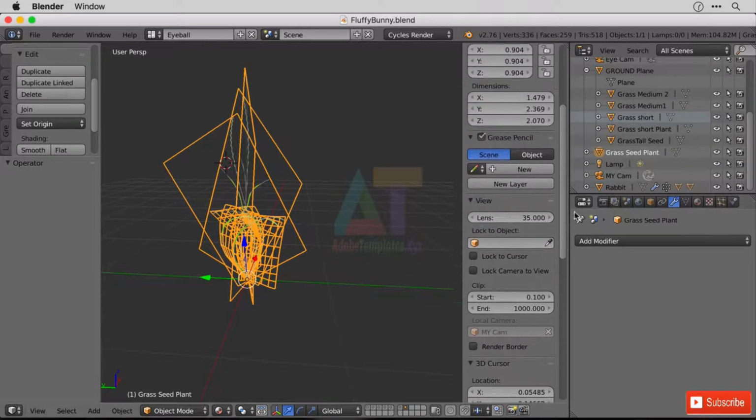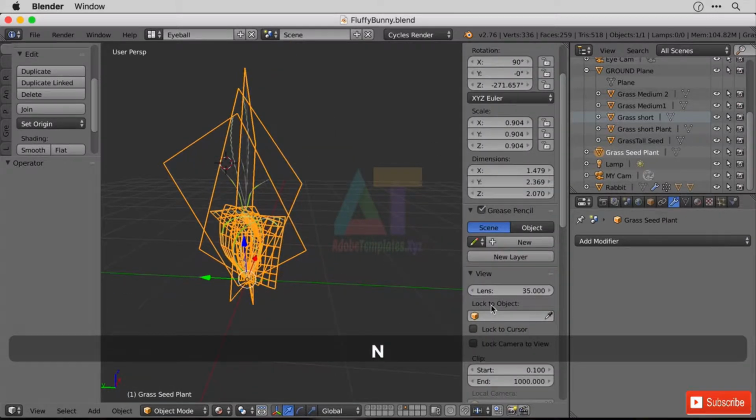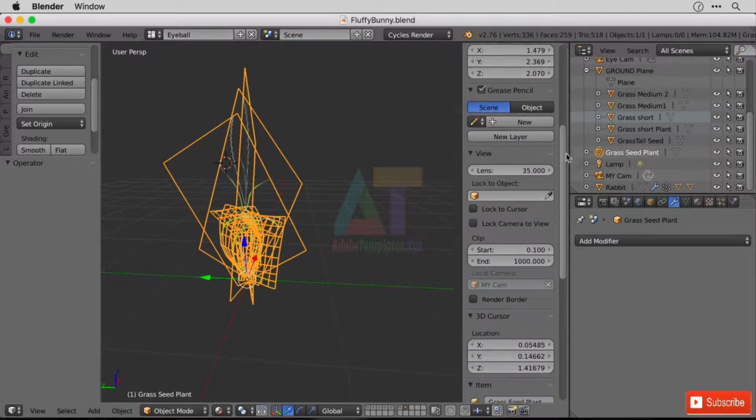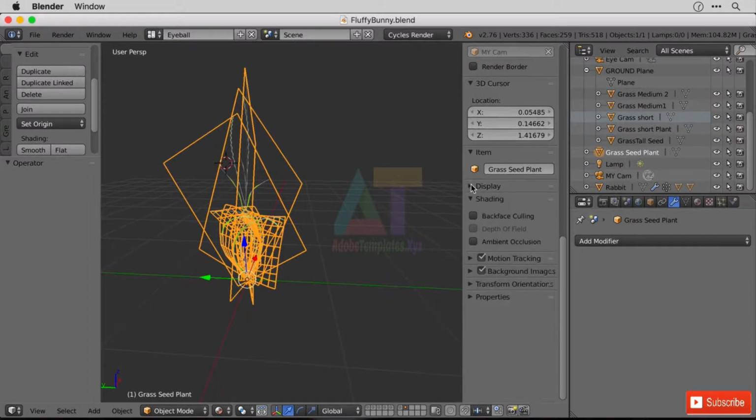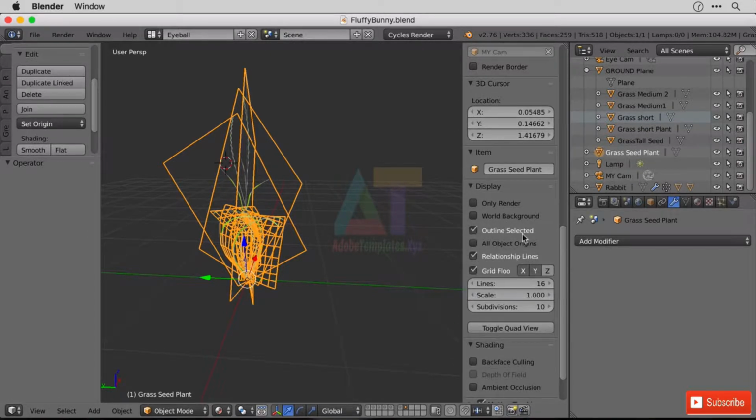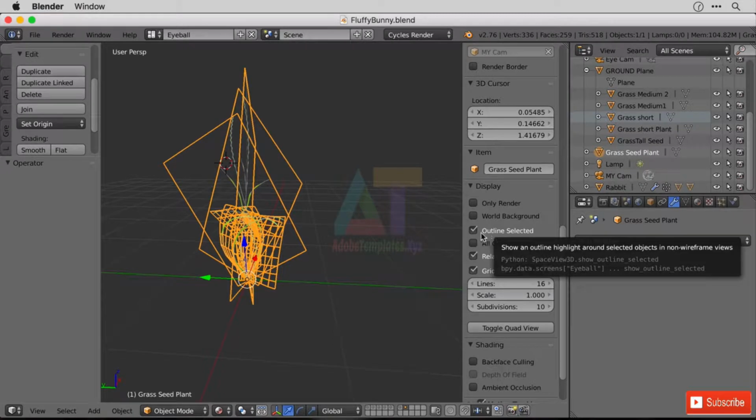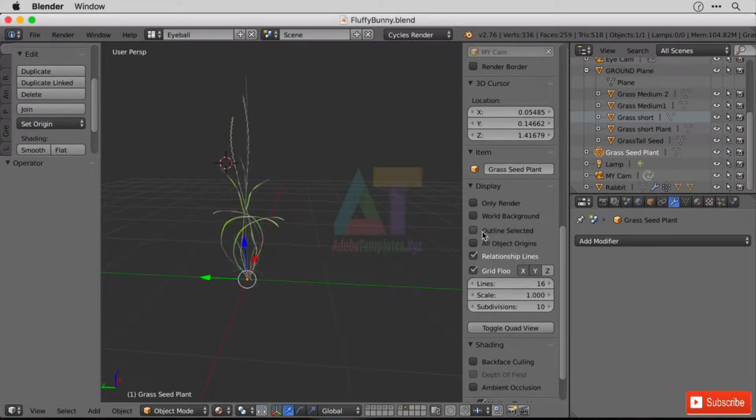Now, in the properties pane, the N key on the 3D view, when you scroll down, there'll be an option for display, and there's simply a checkbox here that you can use to outline selected or not. And you can see straight away that it's great to be able to see what's actually going on and how it looks. Now, the other thing that I noticed as I was working on this is that this model itself is quite high in its polygon count. So let's see if we can sort that out before we start putting hundreds of them into our scene.